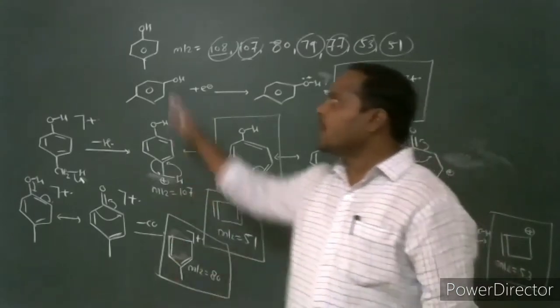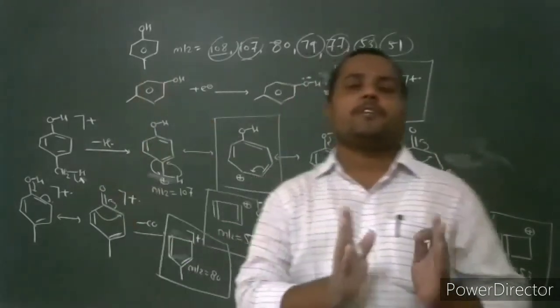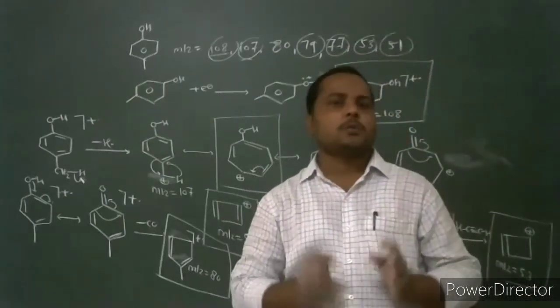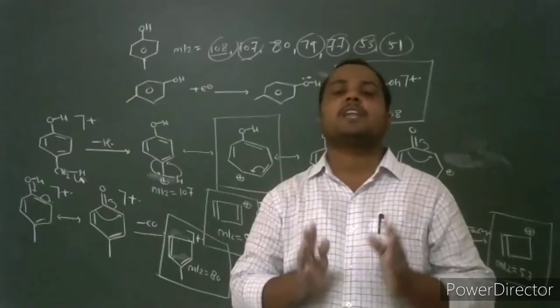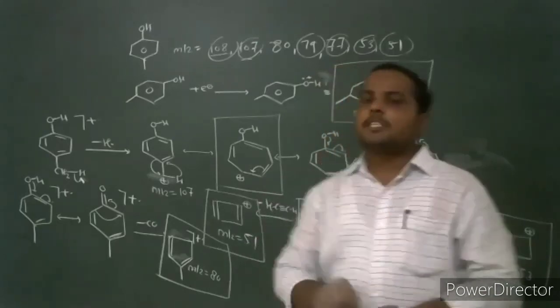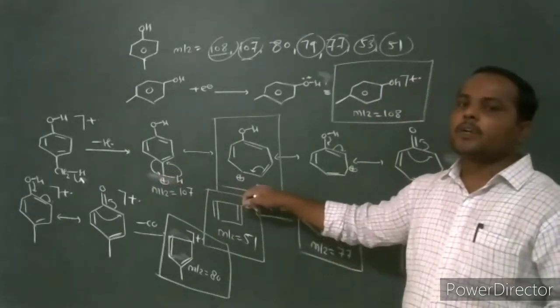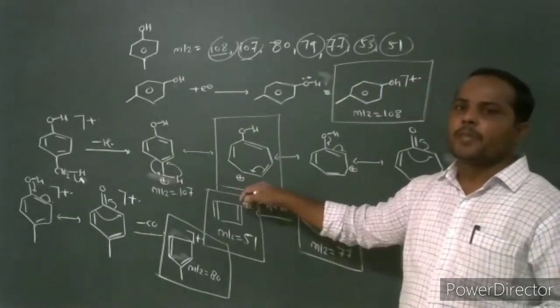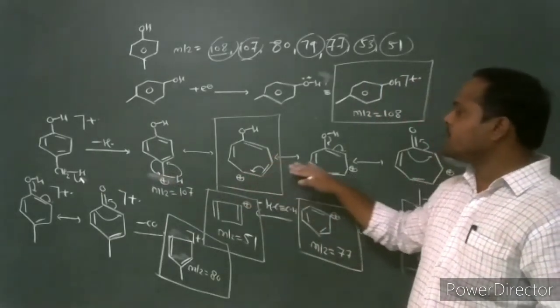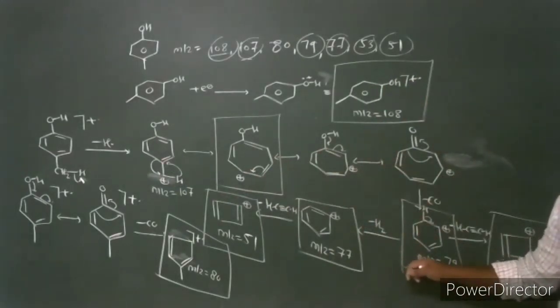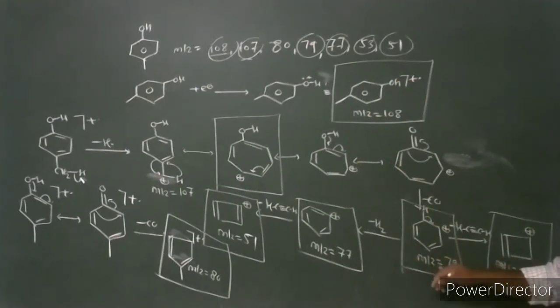In the case of alkyl substituted phenolic compounds, the cleavage of the benzylic bond occurs to produce the benzyl cation as a fragment ion. This benzyl cation fragment ion further undergoes rearrangement. The hydroxy tropylium ion is formed, and this hydroxy tropylium ion further loses carbon monoxide to give the cyclohexadienyl cation at mass to charge ratio 79.